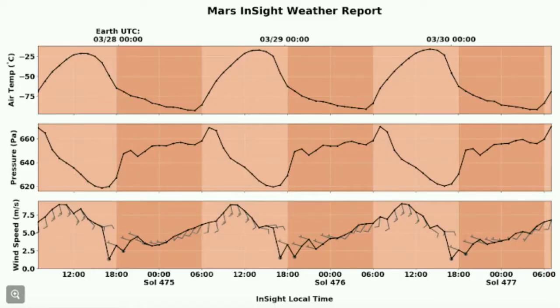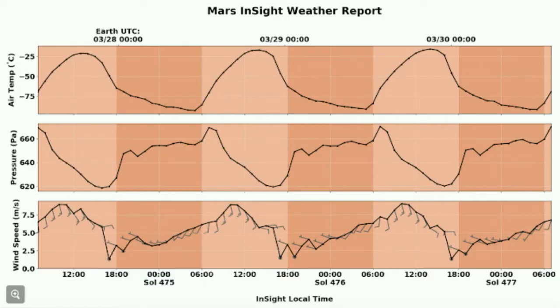So on Mars, we've just gone past autumn equinox in the Northern Hemisphere, which is where InSight sits, just north of the equator. This figure from the quiz shows the hourly average pressure, air temperature, and wind measured by InSight a few Mars days or sols ago.